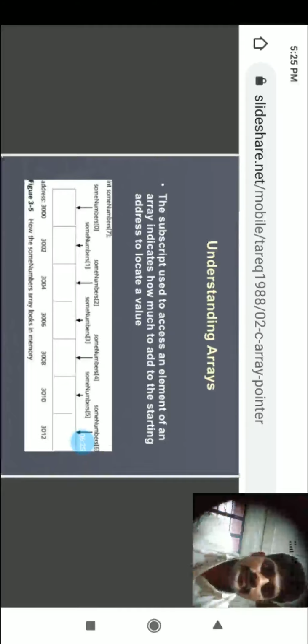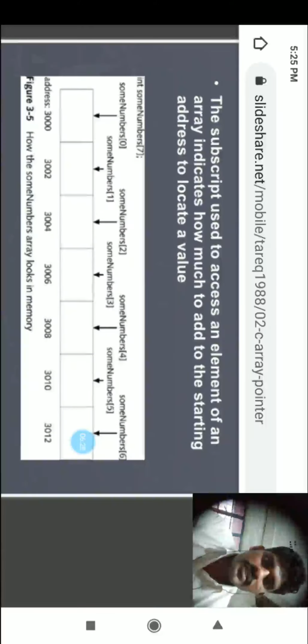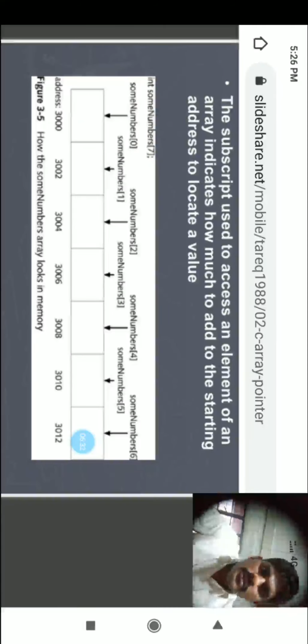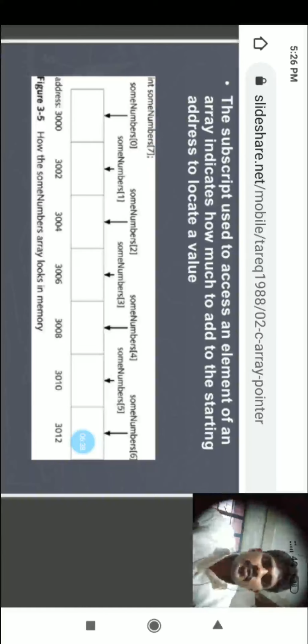Now look here, you can understand arrays easily. The subscript used to access an element of an array indicates how much to add to the starting address to locate a value.